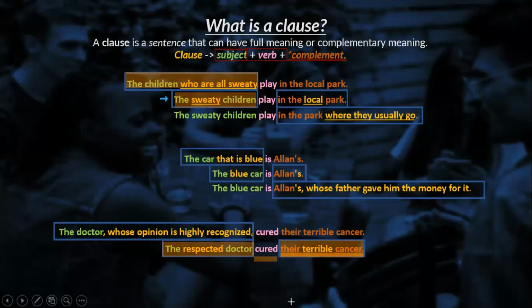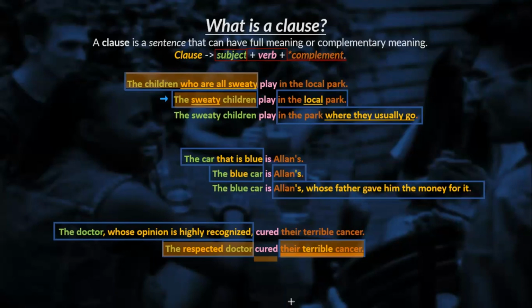Okay. The respected doctor cured. What are we talking about? The disease. The cancer. So the respected doctor cured their cancer. And what are we saying about the cancer? What was the characteristic of that cancer?